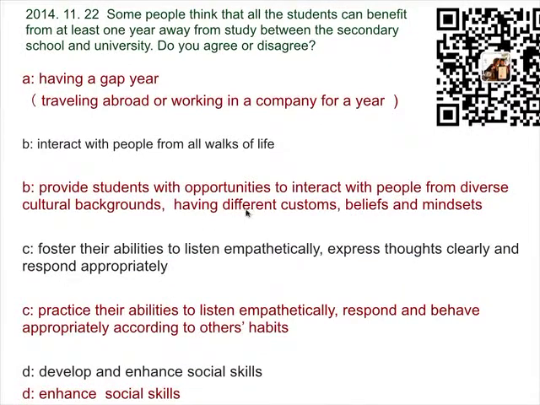And you can see in this one, I put people of different cultural backgrounds. So if you have this ability to revise your ABC phrases according to the keywords in the topic, it will help you have a better score. I would say it would help you to achieve 8.